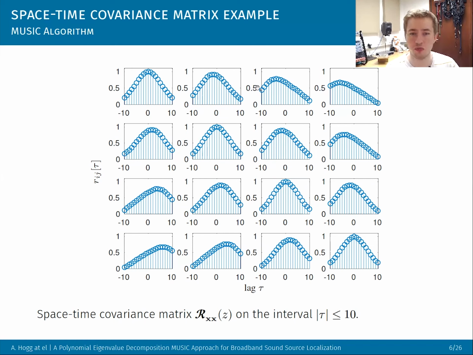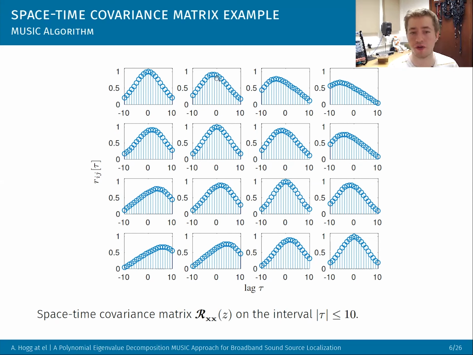Now, if this was normal music, we would only see this zero time lag, so these peaks at 0. And now you can imagine if you were to run EVD, which is the next step of the MUSIC algorithm, we would set this tau equals 0 component to 0 on the off diagonals. But the problem is the peak is actually not at tau equals 0, it's shifted. So we can't actually access this information, we can't set it to 0, because it doesn't exist in the covariance matrix, it only exists in the space-time covariance matrix.